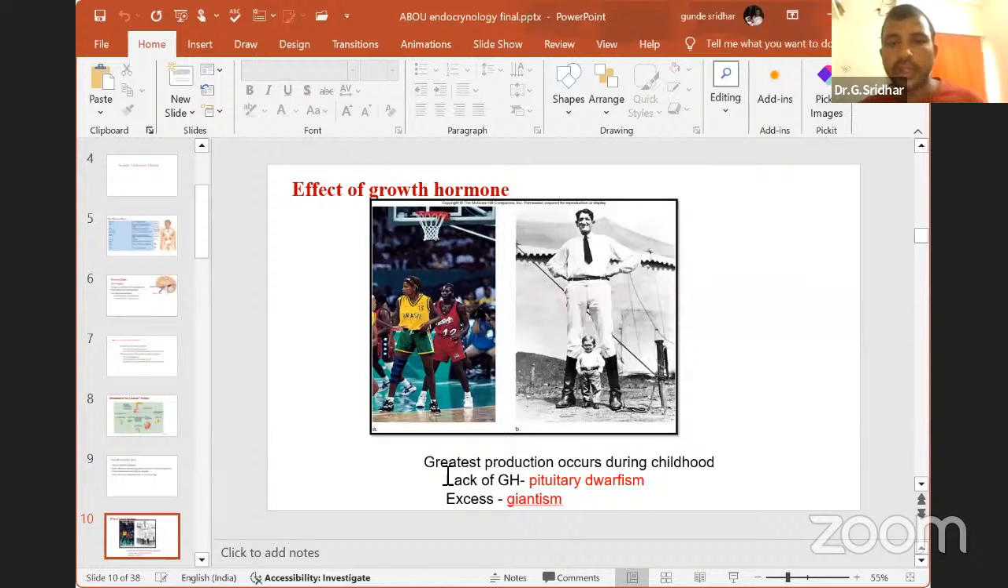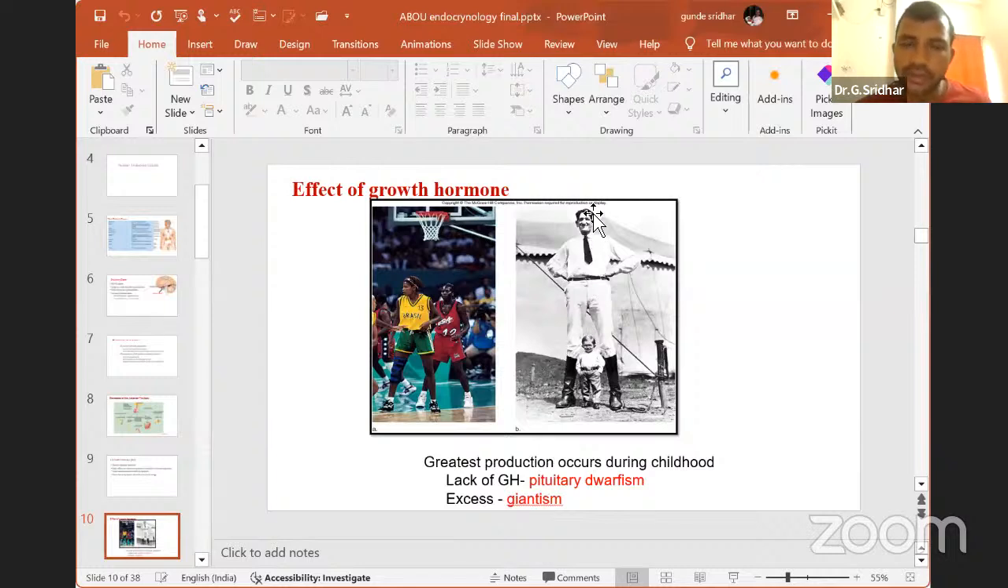That means great production occurs during childhood. Generally, the production of growth hormone is great. You can see here they are small, but here very long. Lack of growth hormone is called dwarfism. Dwarfism is related to less secretion of growth hormone from your anterior pituitary. That is called pituitary dwarfism. You can see this diagram here. This fellow is very, very small. Then excess growth hormone leads to gigantism.